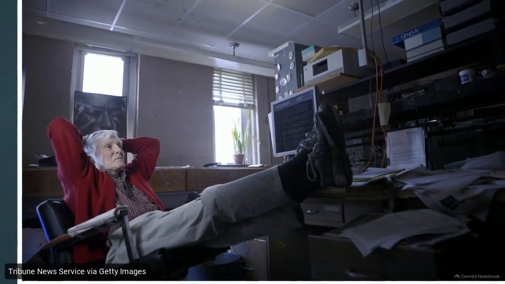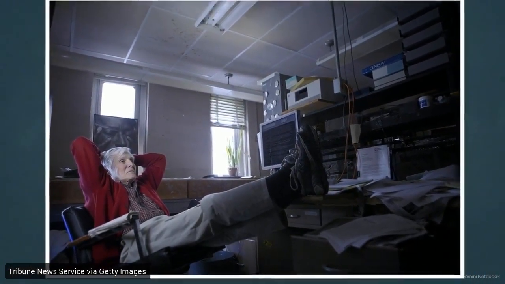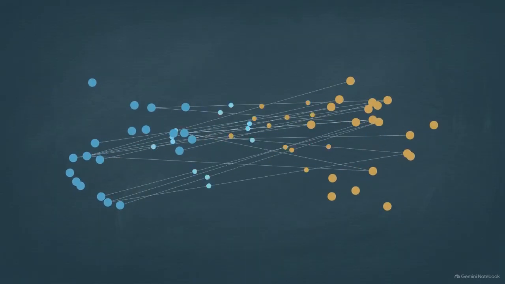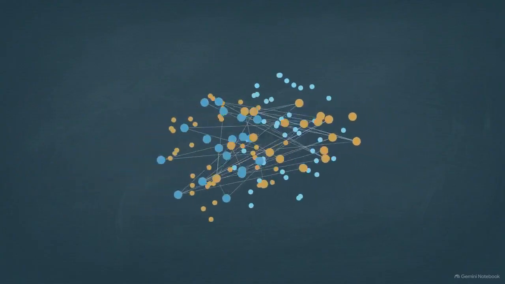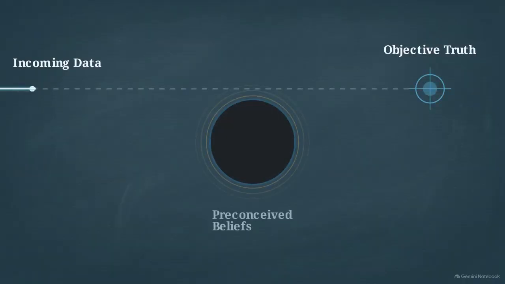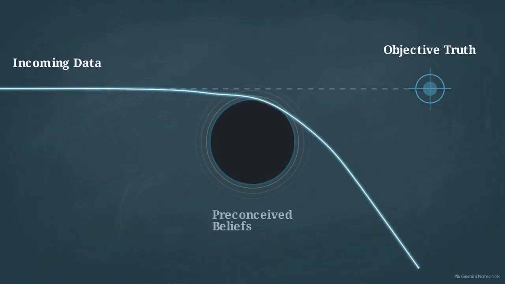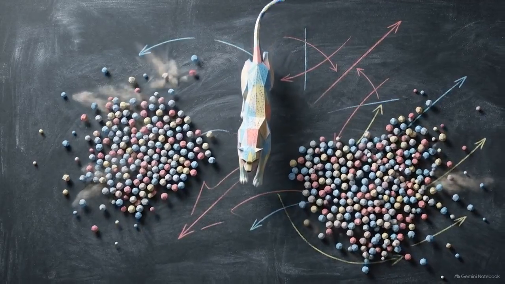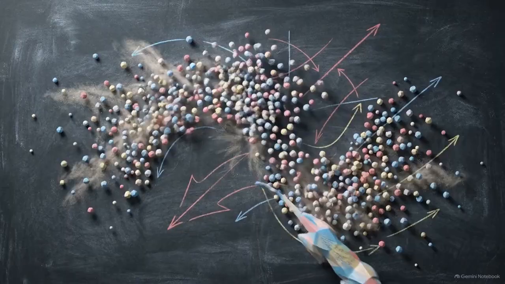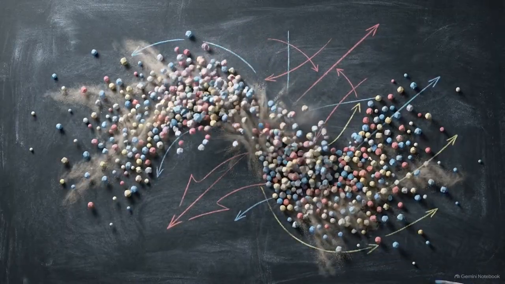Microbiologist Carl Woese identified how early life used gene transfer to build complexity. When the scholars break their vow to interact with visiting researchers, they are following that same evolutionary protocol, trading information to build a stronger, more complex network. We see this again in Much Ado About Nothing, where group biases act like gravitational lensing. The characters' preconceived beliefs warp the incoming data, distorting their ability to see the objective truth. Social groups are complex adaptive systems. To persist, nature requires them to bend, interact, and continuously reorganize themselves to survive the changing environment.